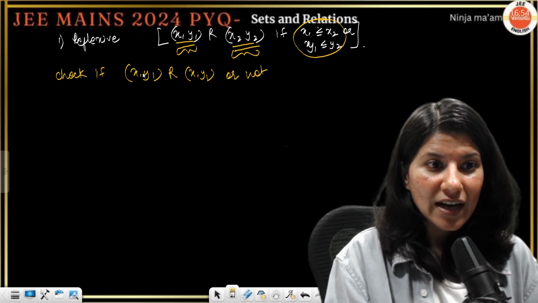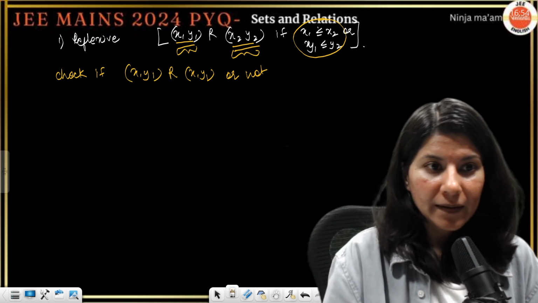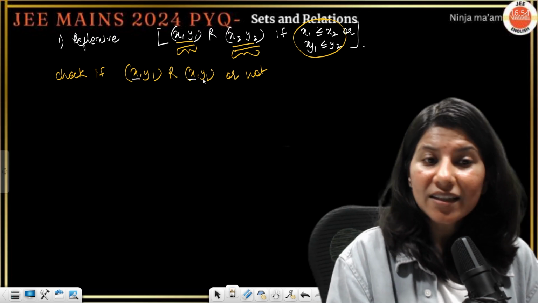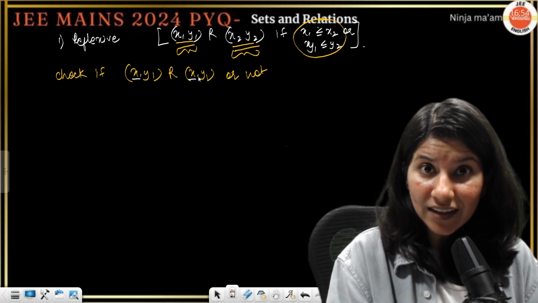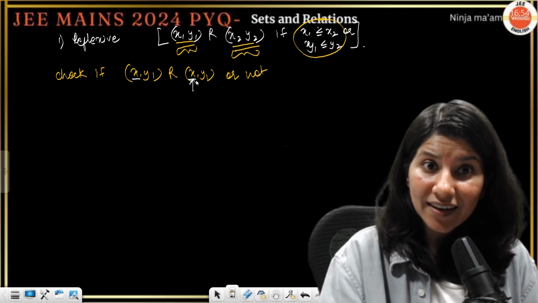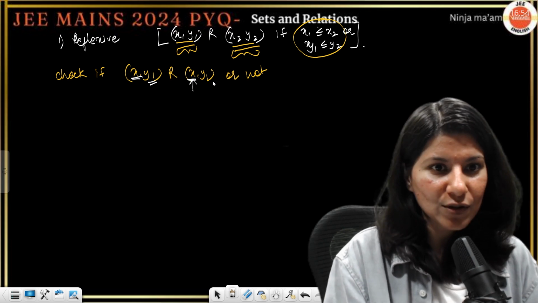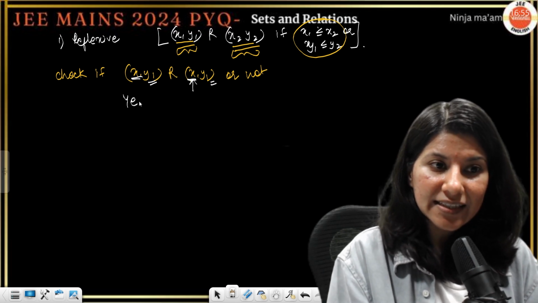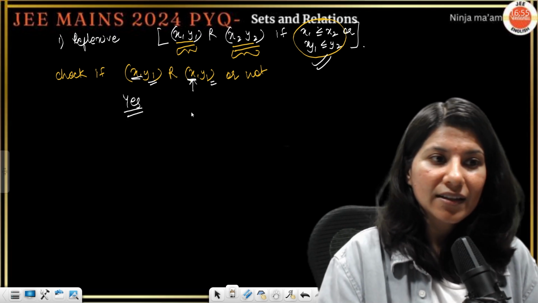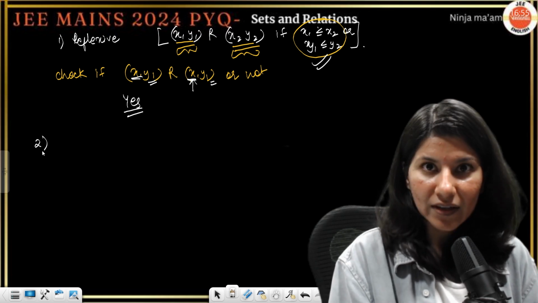These two are equal, so equality works, and y1 also works. So yes, it is satisfying this condition. That's why it's reflexive.